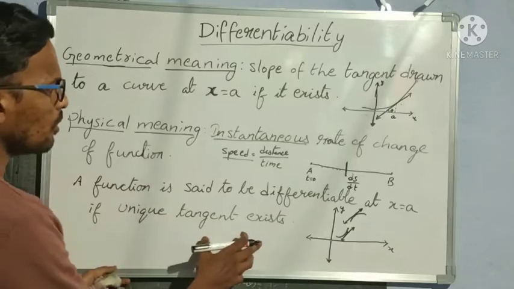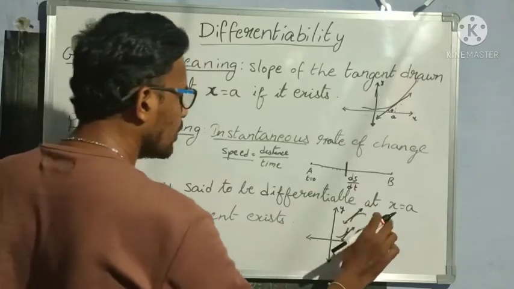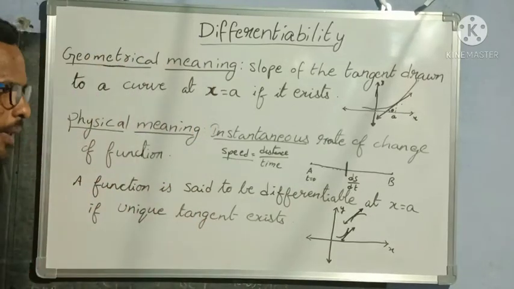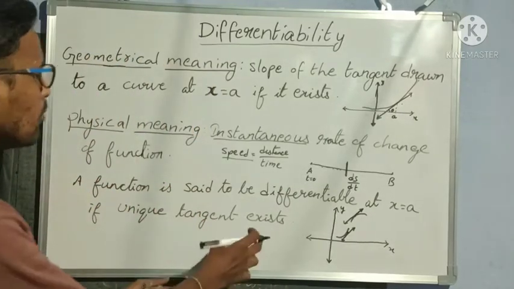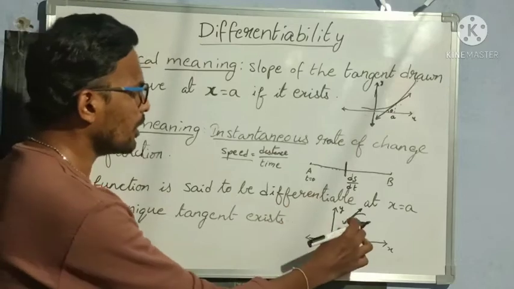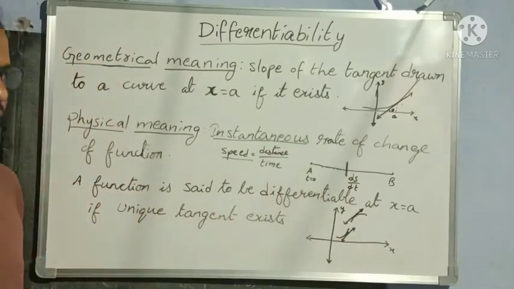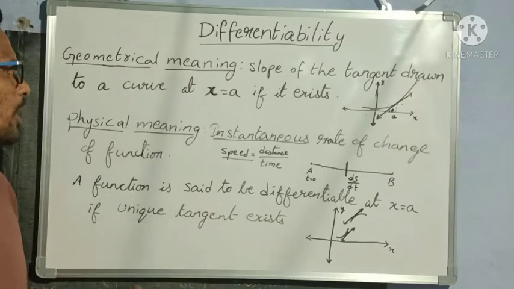So we can say that discontinuous functions are not differentiable. Understood? What can I conclude from this? Discontinuous functions are not differentiable. I hope everybody has now understood all three points.